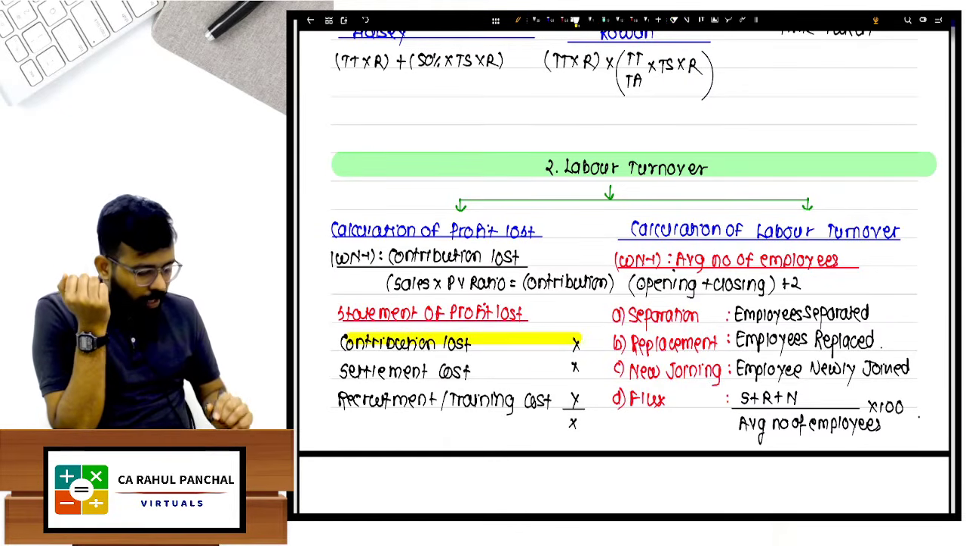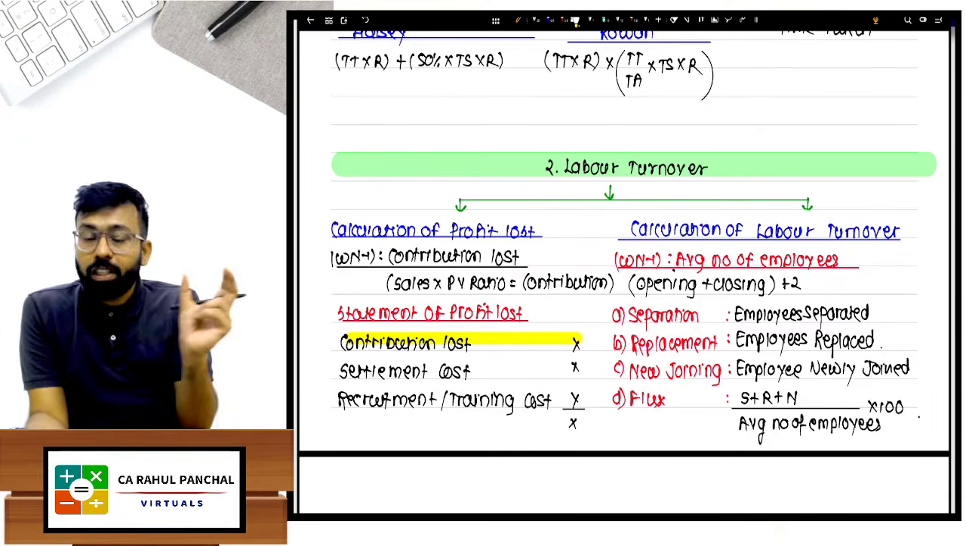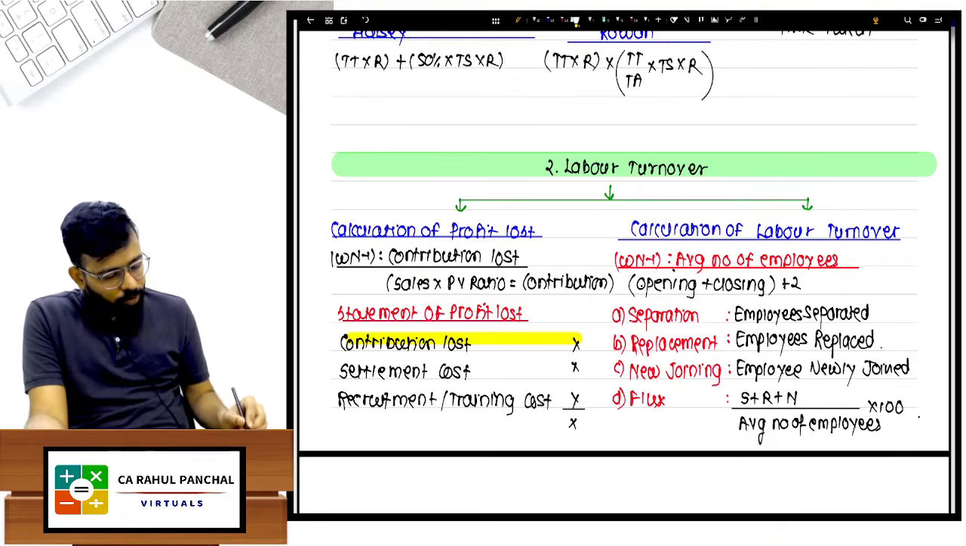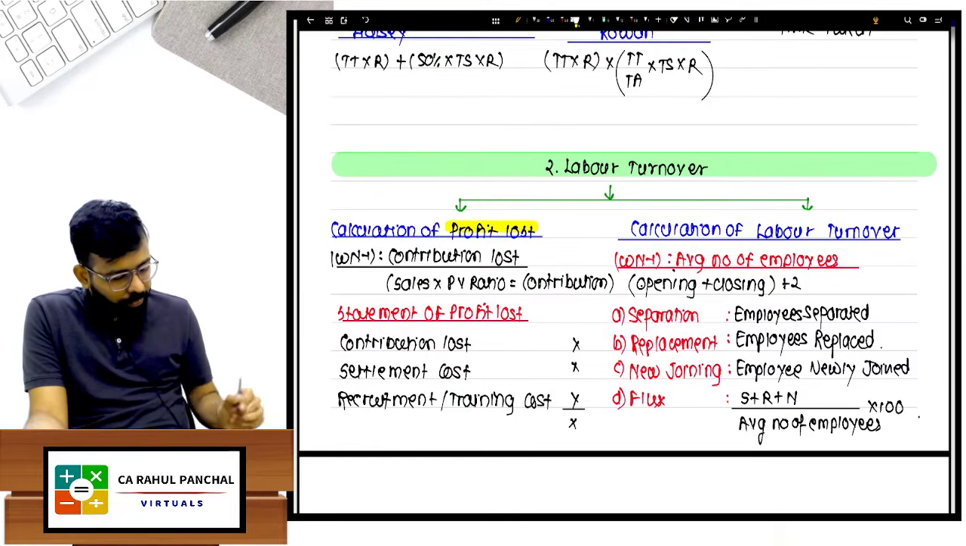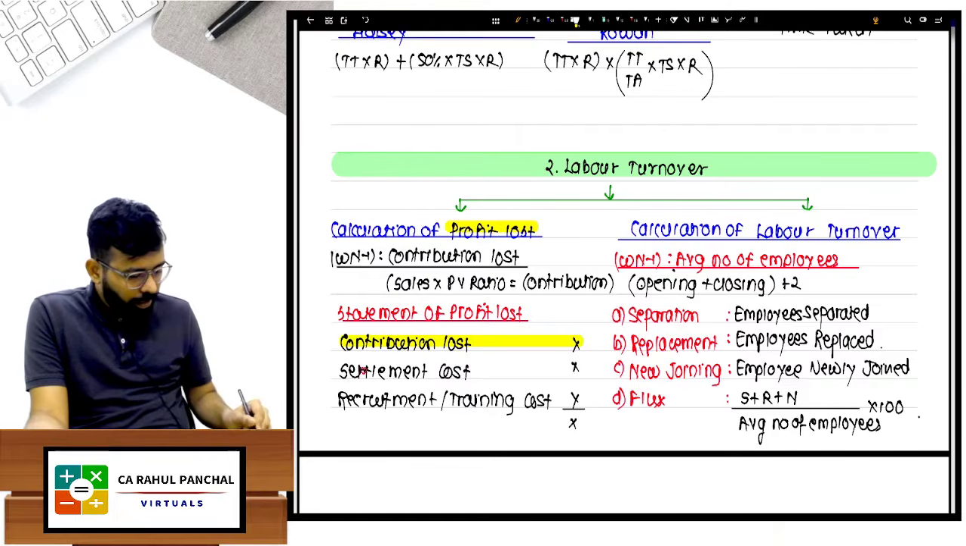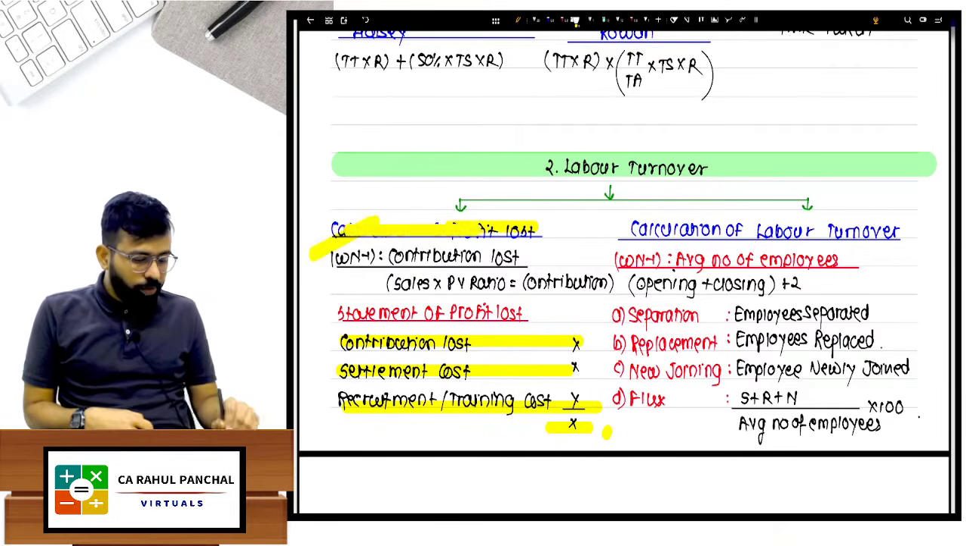Okay. So if one day your vada pav ka business was closed, so what is the loss? Contribution loss. So that adjustment will be there, please understand. तो यहाँ पे collection of profit loss में first contribution loss का adjustment, settlement cost, recruitment cost, and then you will get total cost. Always you will have to make this working note.